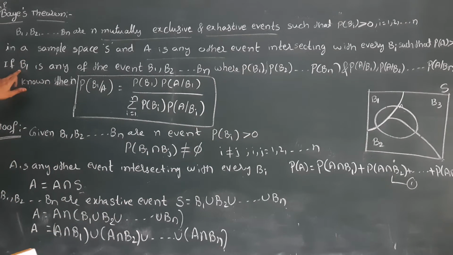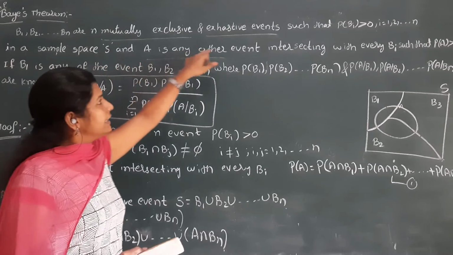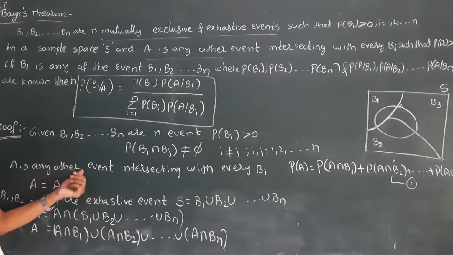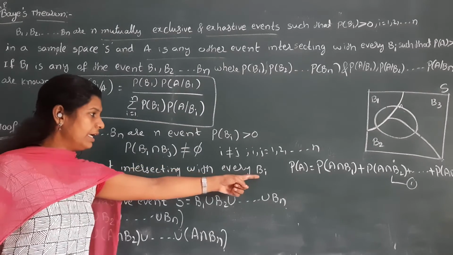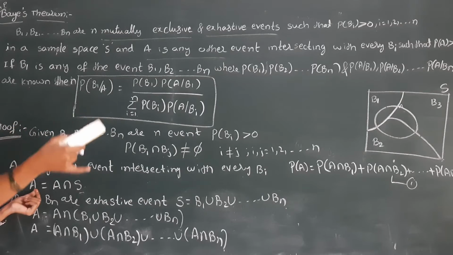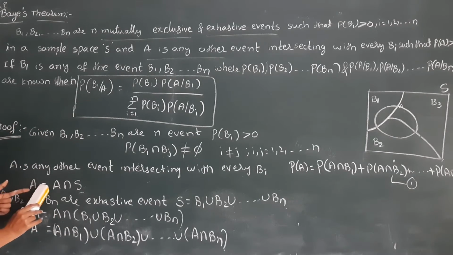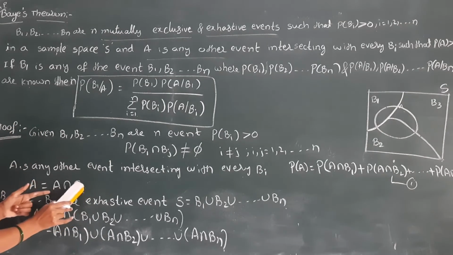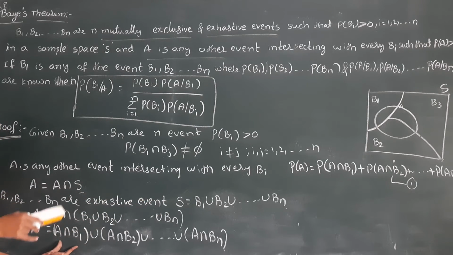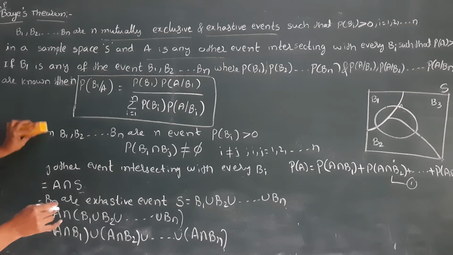Next, come to the next point. A is any other event intersecting with each and every Bi. That means A is some area involved in the total sample space. So we can write A is equal to A intersection S. S is nothing but the union of the Bi, so I replace this value and, applying the formula, we get this.